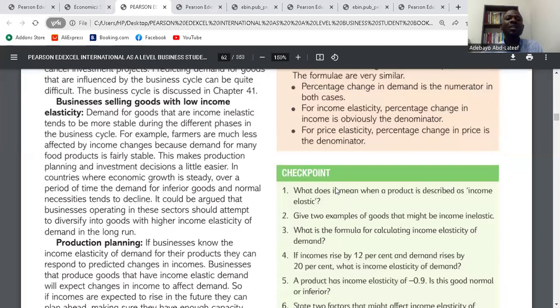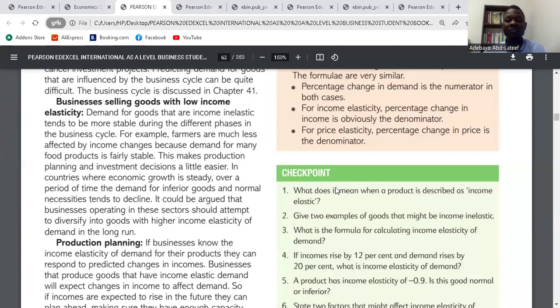So for businesses selling goods with low income elasticity, it means whatever happens, the demand for such goods will be stable because they're income inelastic. For farming, whatever they sell is not that expensive. Yes. Because what they sell is not that expensive, the demand for it will be income inelastic. So whatever happens to our income level, it will not significantly affect the quantity demanded for such products.